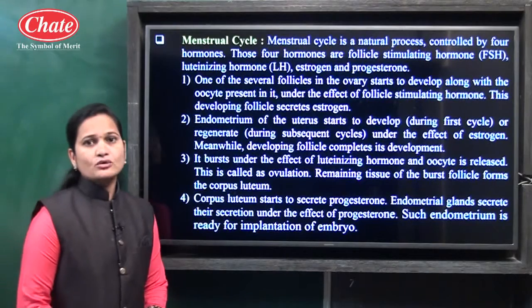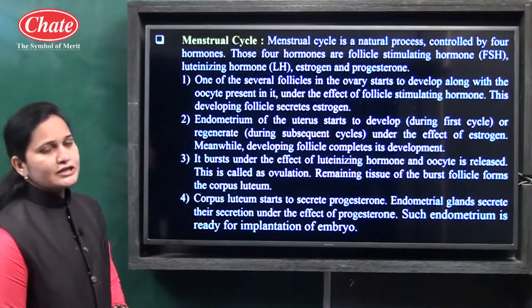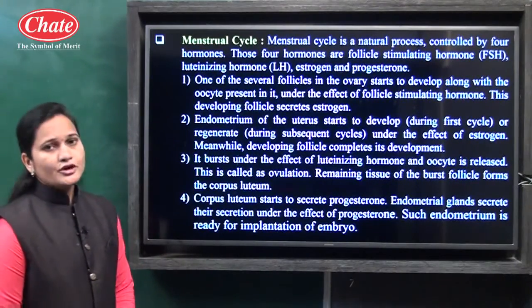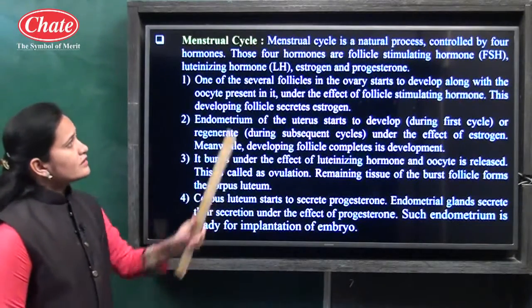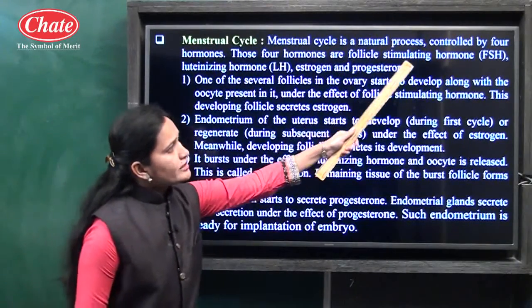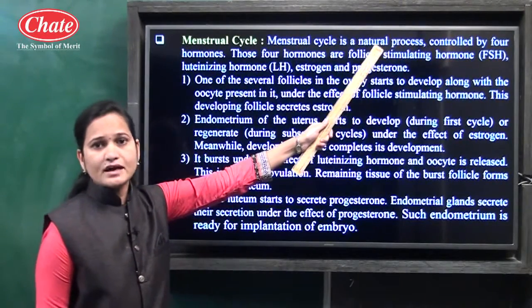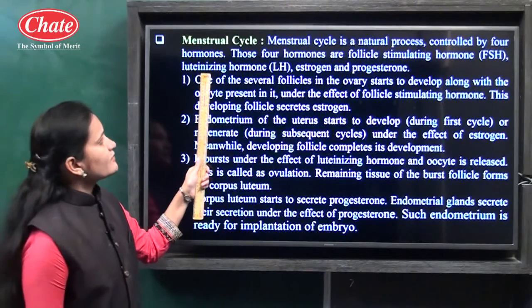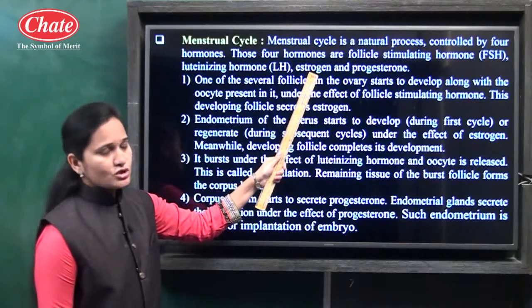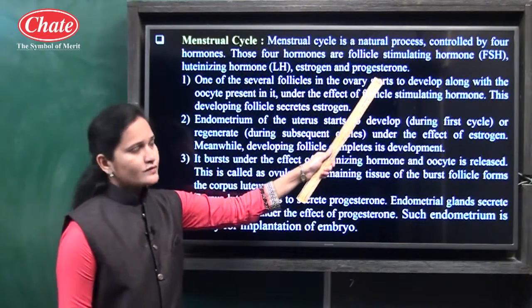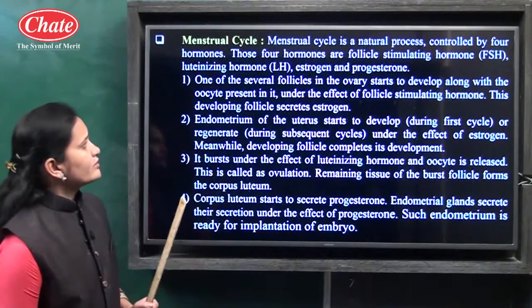Now the next point is the menstrual cycle. The menstrual cycle is a natural process and it is controlled mainly by 4 hormones. Which are the 4 hormones? The first is follicle stimulating hormone, in short FSH. The second is luteinizing hormone, LH. The third is estrogen and the fourth is progesterone. So these 4 hormones control the menstrual cycle.